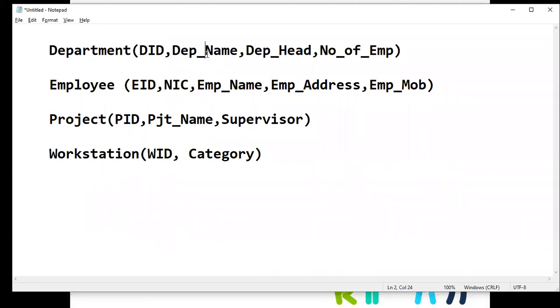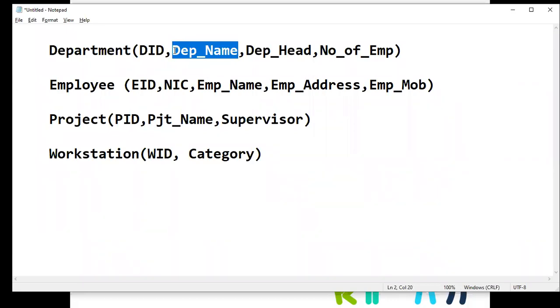To separate these two words, I use the underscore sign. There are several methods that you can follow. You can use it without the underscore as well, right? First letter capital, again the other letter capital. So then we can easily identify the two words. That is also okay. But to make it more clear, I used an underscore sign to separate these two words, but ultimately, this will be one word.